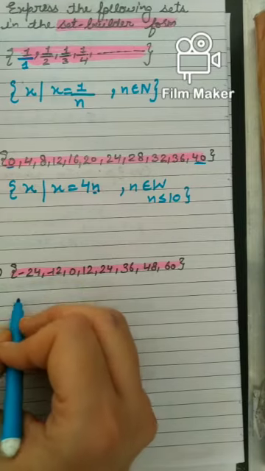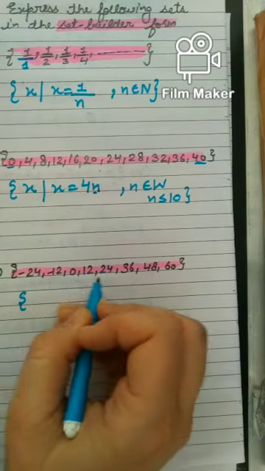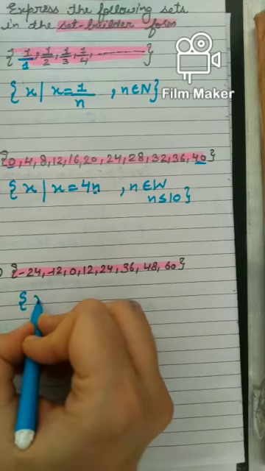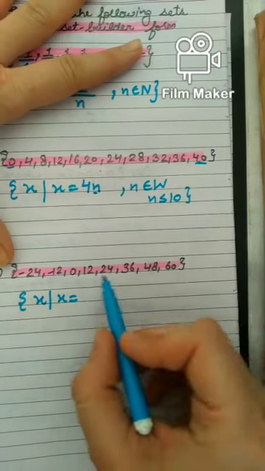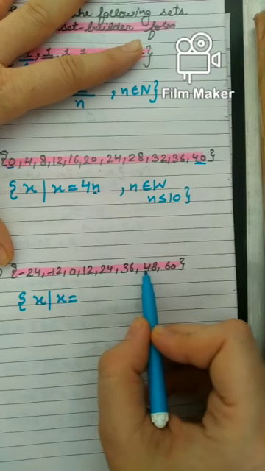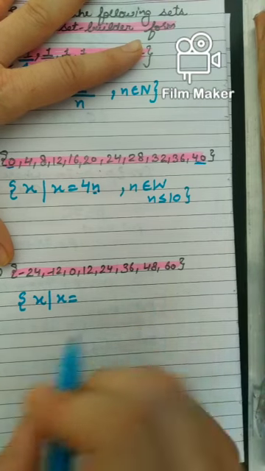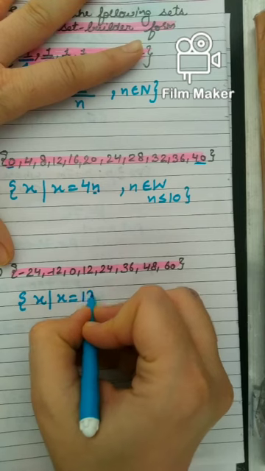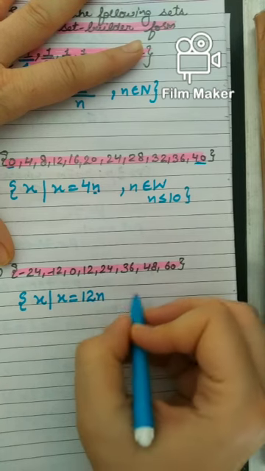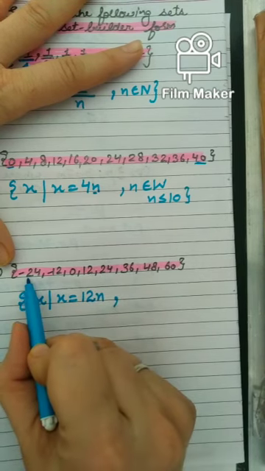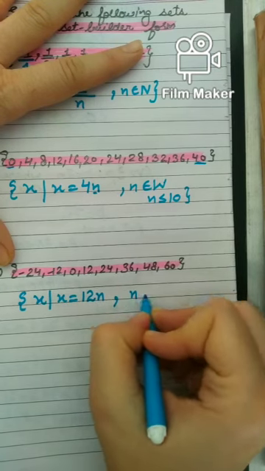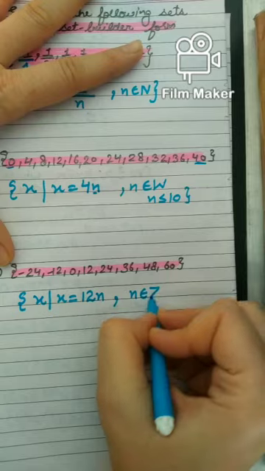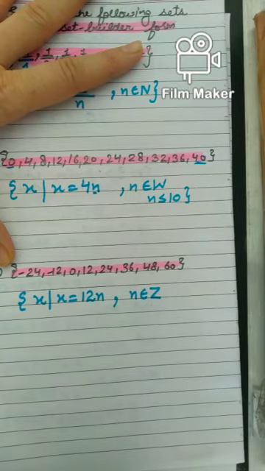Next one is also the same as this. -24, -12, 0, 12. It has those x such that x is equal to, beta I can see these are multiples of 12, no? 12, 12 2s are 24, 12 3s are 36, 12 4s are 48 and so on. So I will write it is equal to a multiple of 12, means 12n. But in this we have negative numbers also, 0 also and positive numbers also. So I can write these n belong to Z. I can write I also, no problem.